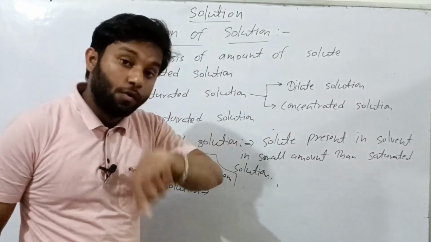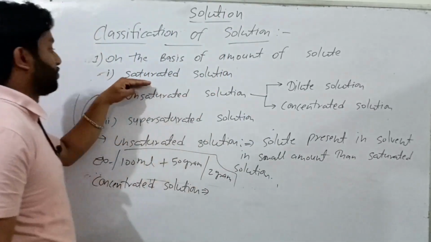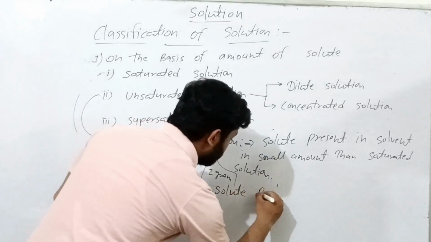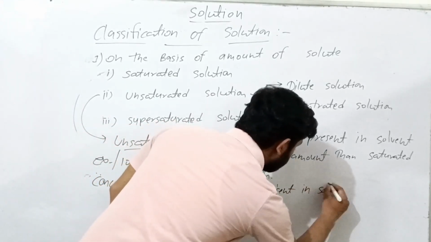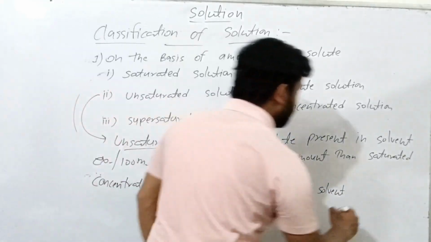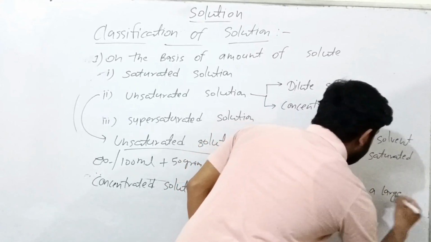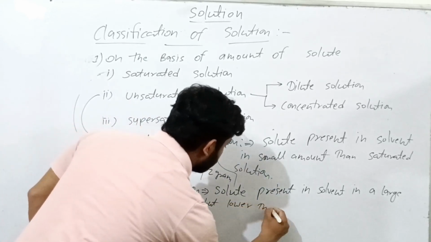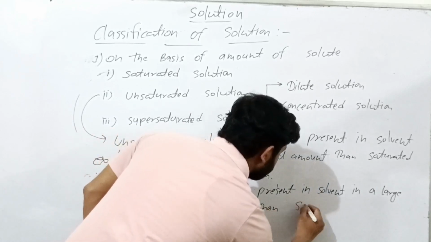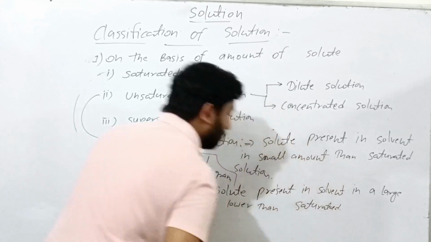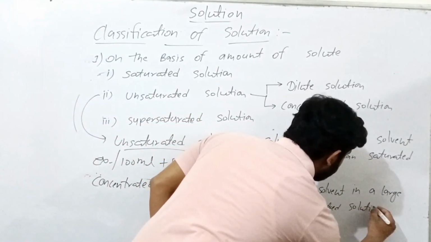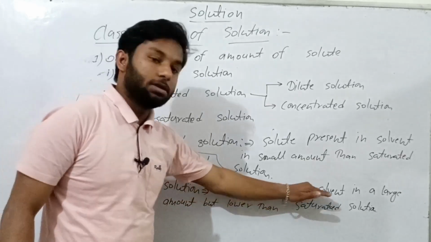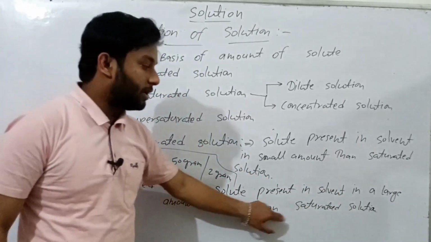The concentrated solution is defined as a solution in which solute is present in solvent in a large amount but lower than a saturated solution.